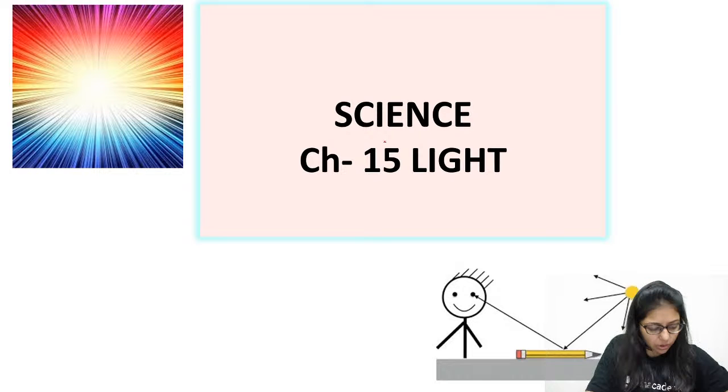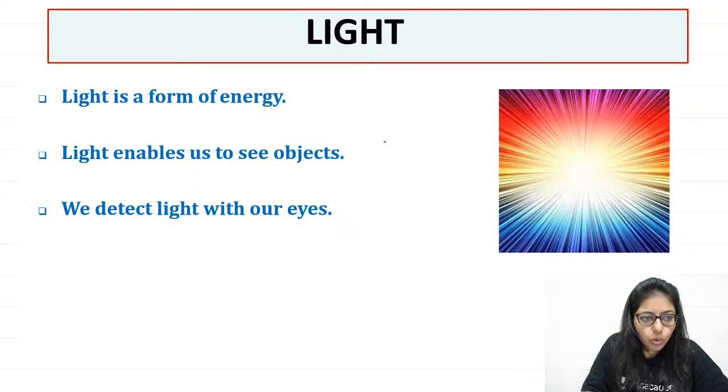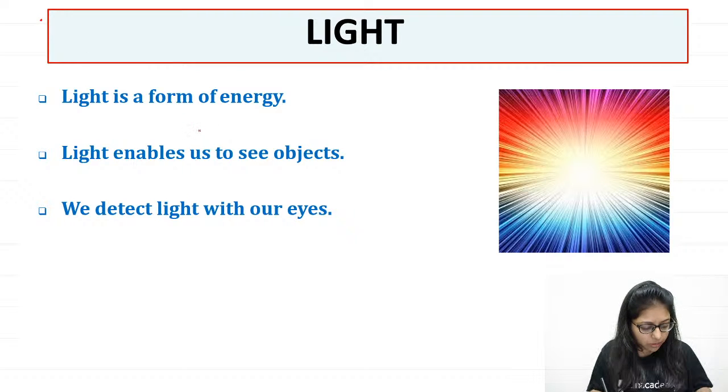So now let's learn what is light. So tell me, what is light? Light is a form of energy. Please do write down the answers in the comment section in the chat box. I will give you the Mentimeter quiz code in another 10 minutes. So don't worry. The quiz code will be given to you. Now, quickly let me know, what do you understand by light?